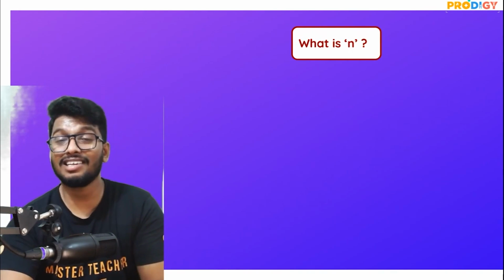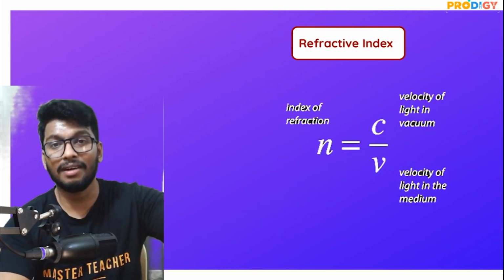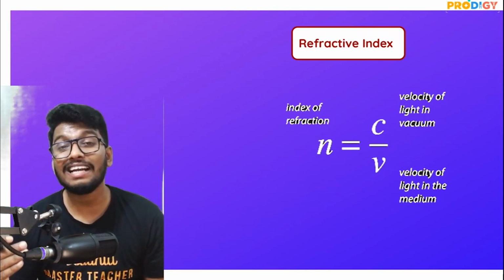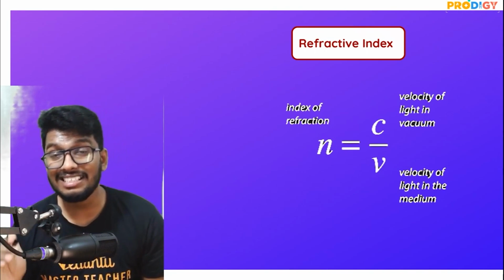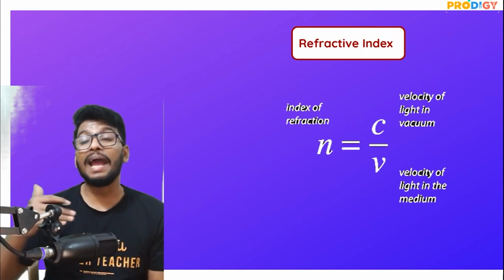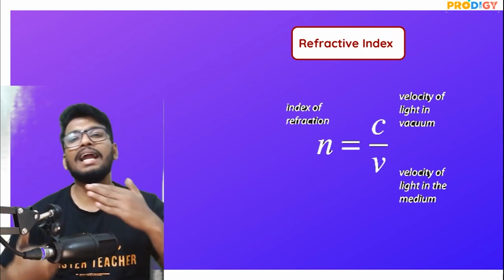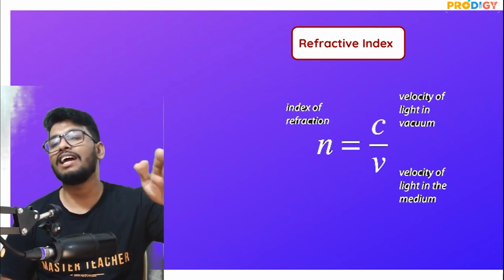So what is a refractive index? Refractive index is nothing but, guys, it tells you by how much a ray of light is bending in a medium. Let me repeat it. Refractive index tells you by how much a ray of light is going to bend in that particular medium. If the refractive index is more, the bending of light is going to be more. If the refractive index is less, then the bending of light is going to be less.